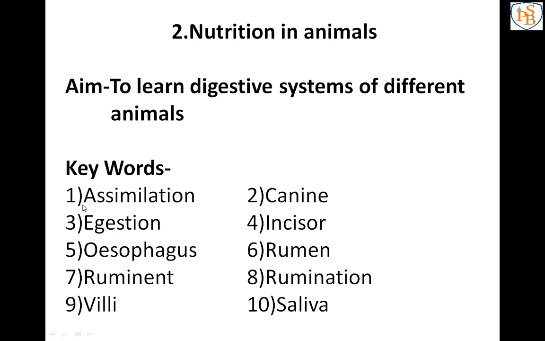So the first keyword is assimilation, next is canine, third egestion, fourth incisor, fifth esophagus, 6 rumen, 7 ruminant, 8 rumination, 9 villi, and 10 saliva. So 10 keywords are there. So complete one by one.